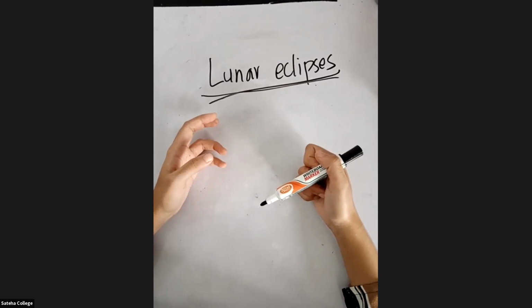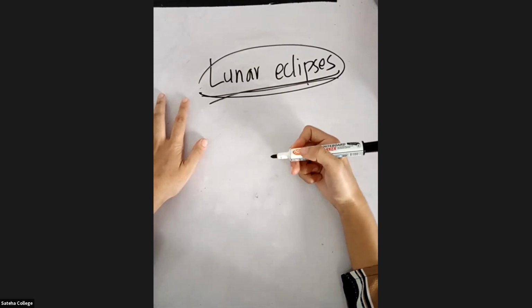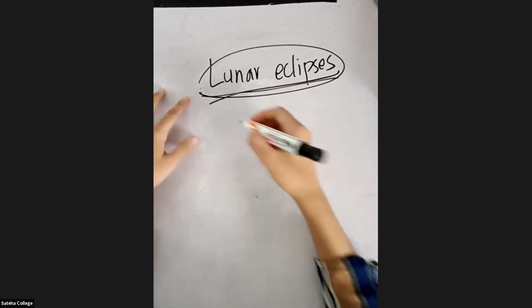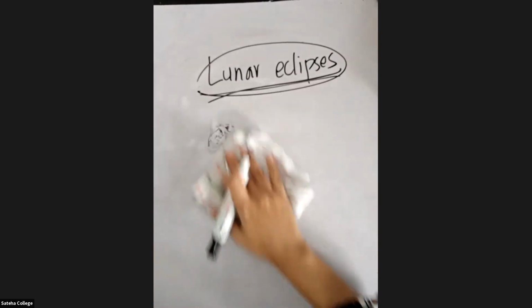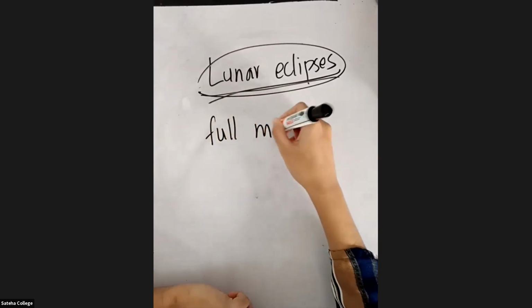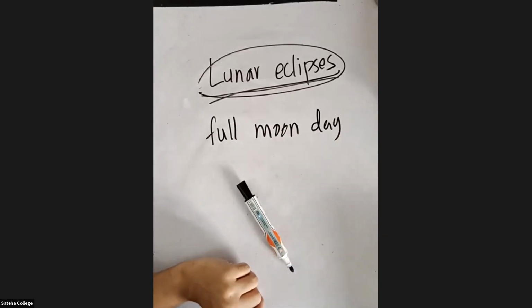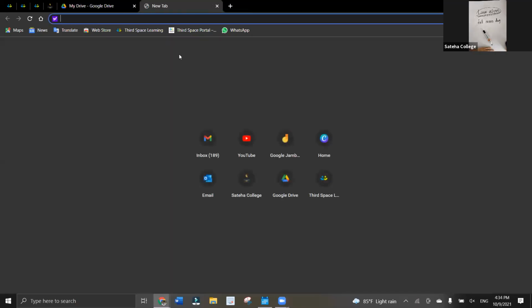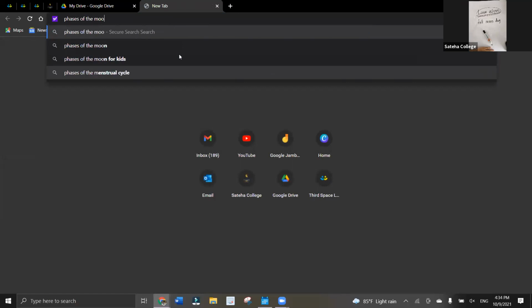I'll tell you, lunar eclipses occur more than solar eclipses, because lunar eclipses occur on a full moon day. I told you that lunar eclipses occur on a full moon day. So I'll show you the phases of the moon. It's there in your book, but I'll just type it in Google and show you. Phases of the moon.